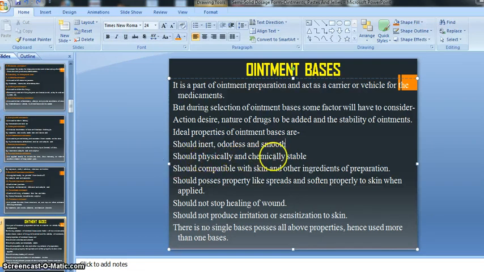Then it should be physically and chemically stable. Physically means our ointment base does not change its physical appearance, right? Physical appearance means color, odor. It does not change its physical appearance.